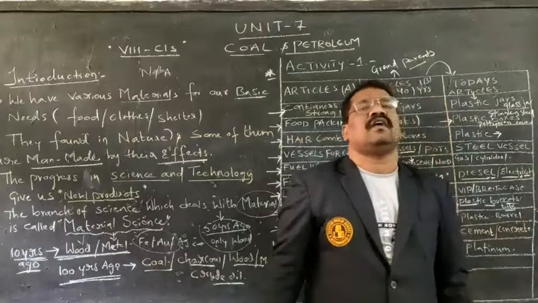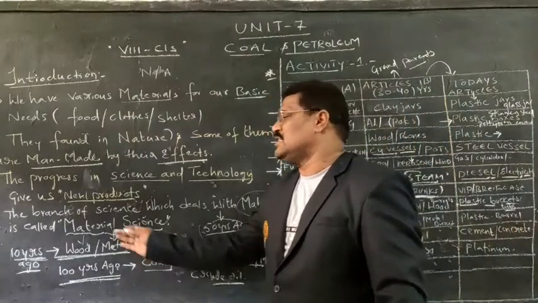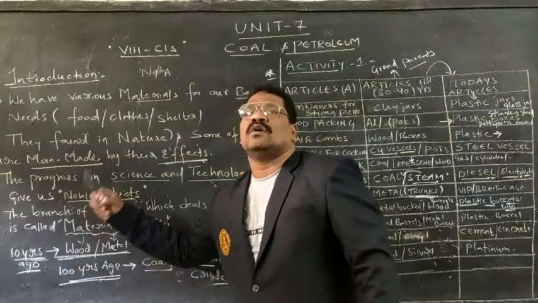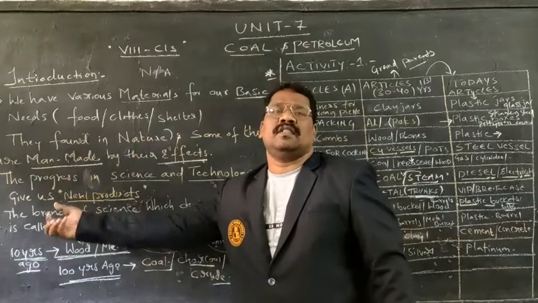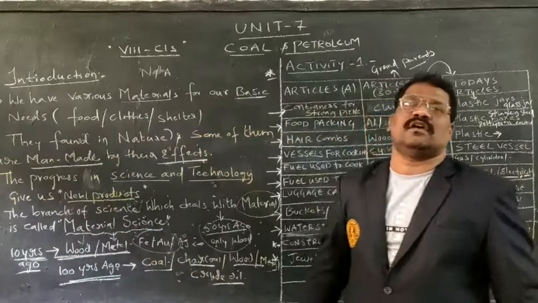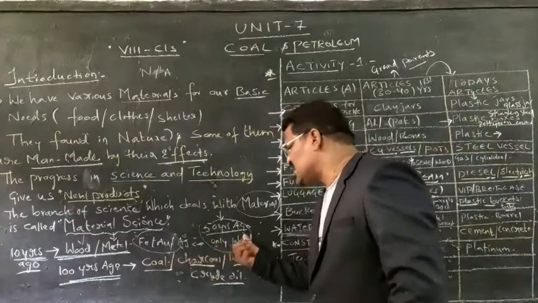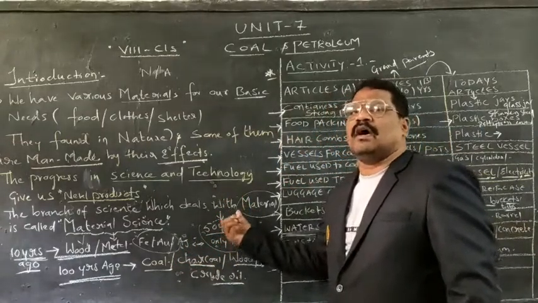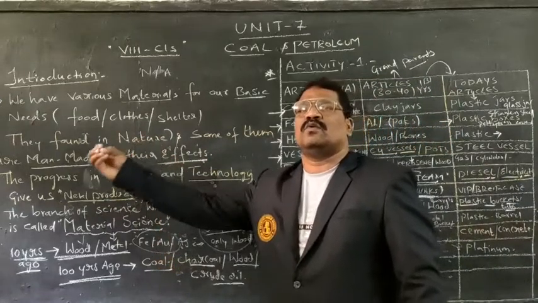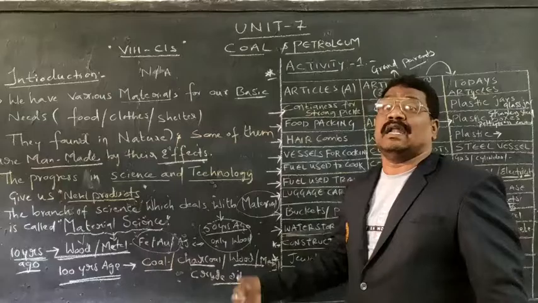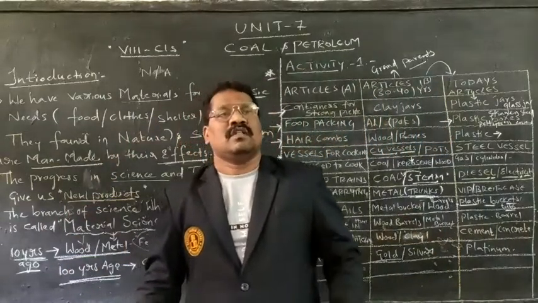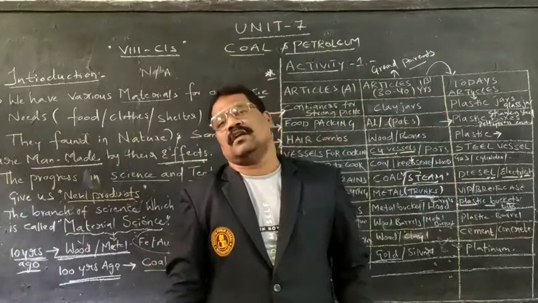By this particular chart we can clearly understand how the system was 10 years ago: what materials people used to live with, and what articles they used. After that, 50 years ago, we can easily identify how the articles were and what type of material they used to prepare them. 100 years past, we can see what type of articles they used to sustain their life. We have seen it clearly.